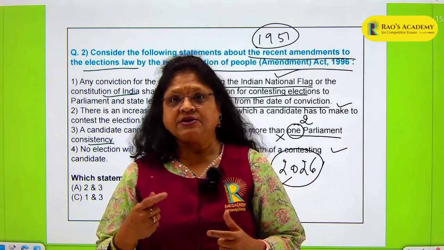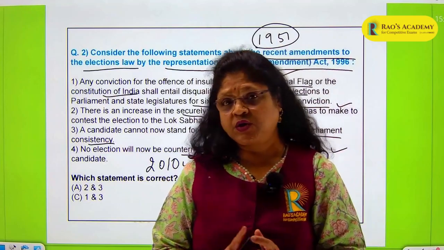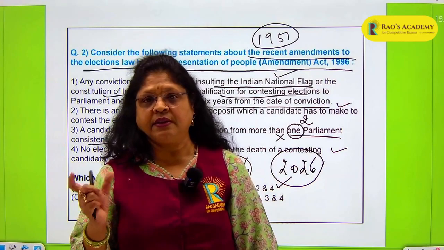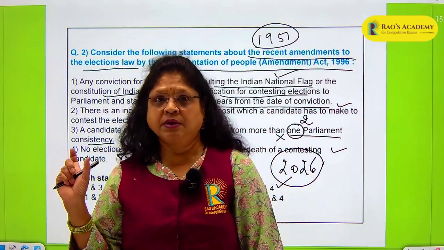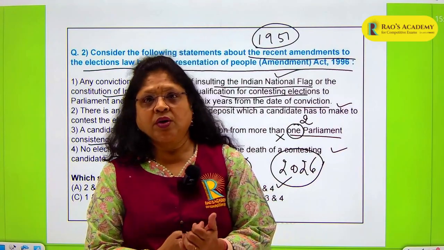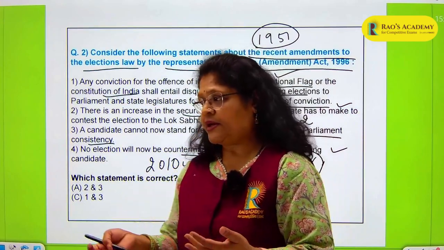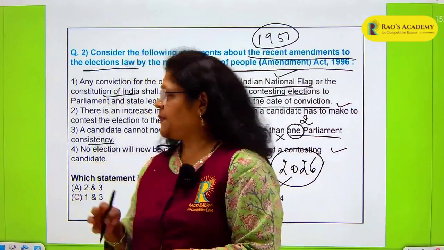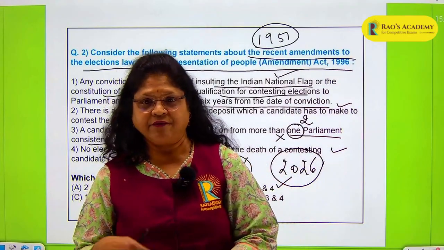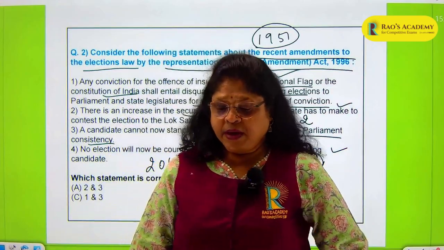And if they have been dismissed from government service for corruption or disloyalty to the state, these are the two important conditions where they have been removed from government service. They have been dismissed because they were found to be corrupt, or they have been disloyal to the state, or have indulged in some activity against the state. So if these people are elected and it is found that they have been indulging in these practices, their membership can also be removed.